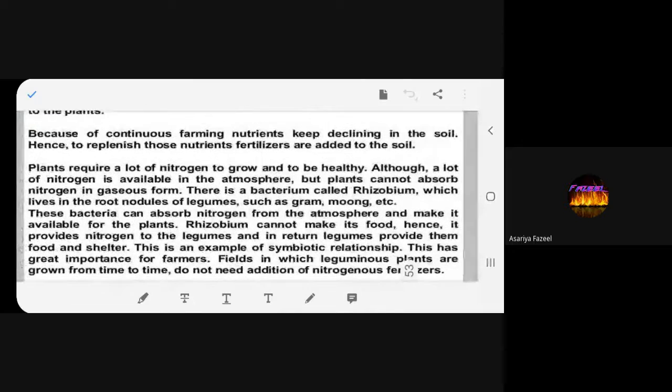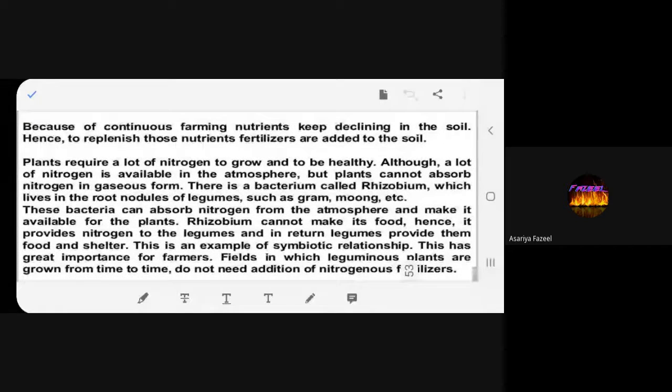Now read. Because of continuous farming, nutrients keep declining in the soil. Hence, to replenish those nutrients, fertilizers are added to the soil.